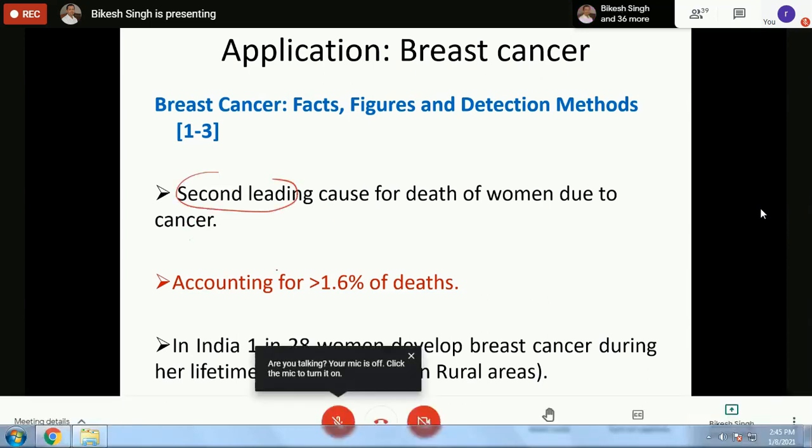It accounts for more than 1.6% of the deaths due to cancer in women.